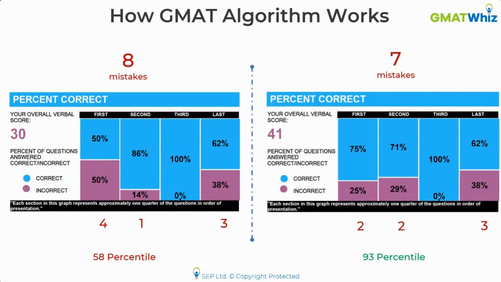Do you think the algorithm here is very harsh? Quick yes no, guys. Do you think the algorithm is harsh here? Just one extra mistake the student did, and look at the difference in scores. Oh my god, it just kills the whole score of the student. Do you think the GMAT algorithm is harsh? Quick yes no in the poll.